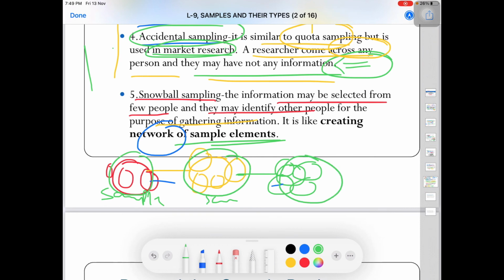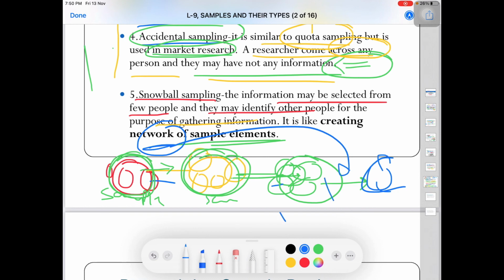So this was about snowball sampling, and this is also non-probability sampling, because whatever person is referred by this group, I go to that person, and at the same time I am not looking at other possibilities of collecting data from the rest of the population. I am not following random sampling, where everyone has an equal chance. Here everyone doesn't have an equal chance. They refer to these, these refer to others, and this group will refer to another group further, and like this it will continue and form a network of sample elements.